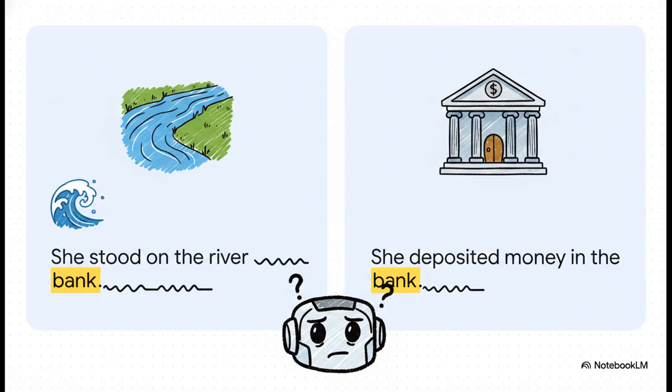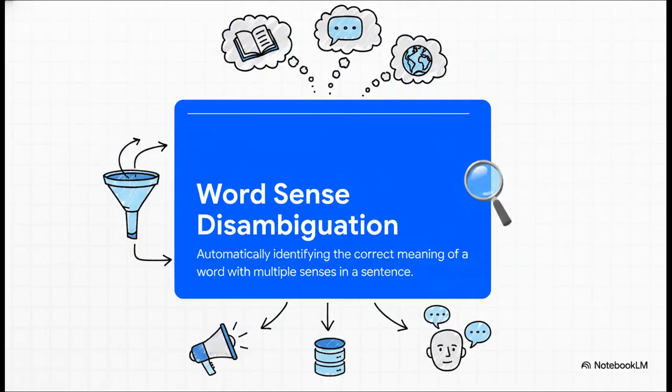Without a specialized engine to mathematically tell these senses apart, downstream applications, think automated translation, semantic search, or complex AI queries, are simply going to fail to capture what the user actually meant. So, what's the fix? We clearly need a systematic way to solve this ambiguity, and that is exactly where word sense disambiguation, or WSD, comes to the rescue.